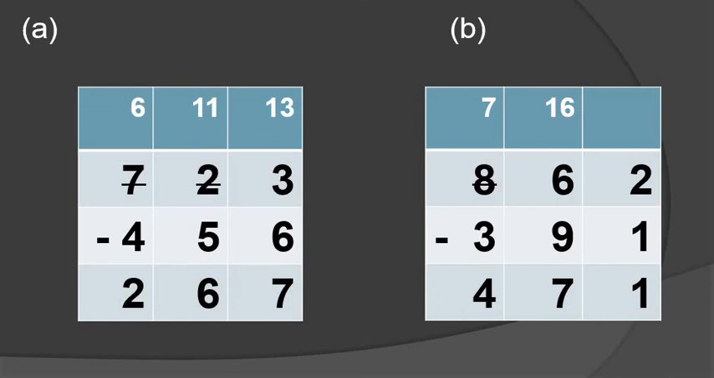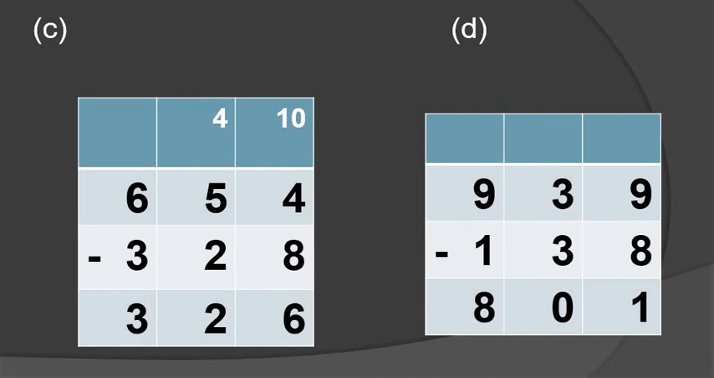So now we move on, all students, to question number C and question number D. Let's see, students, question number C. What is question number C? 654 minus 328. So we start solving the sum.